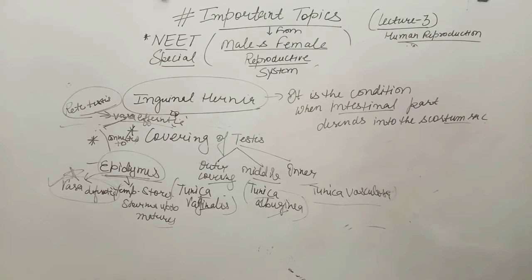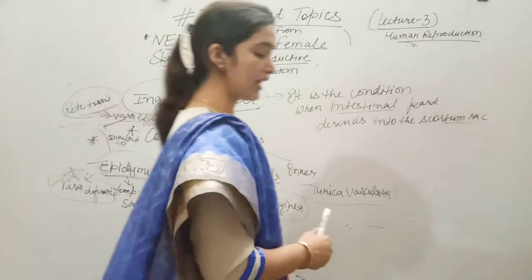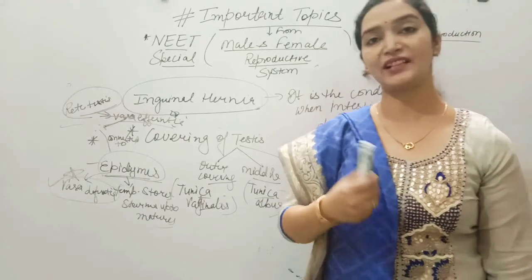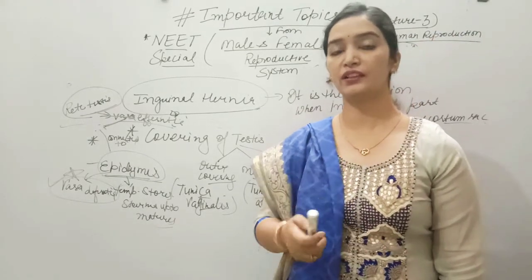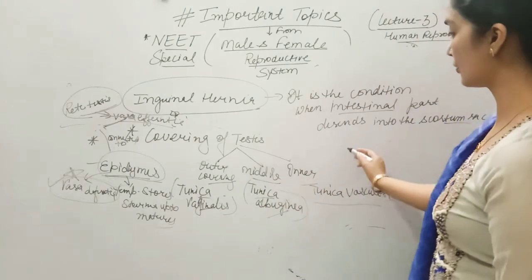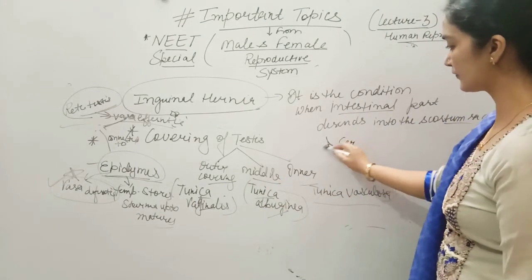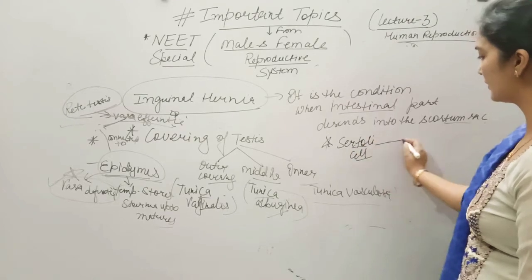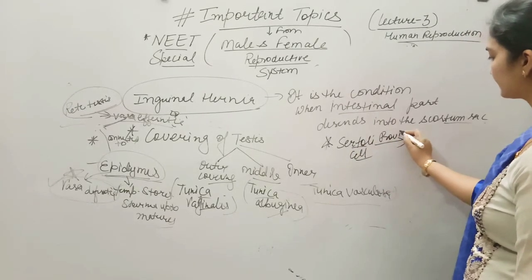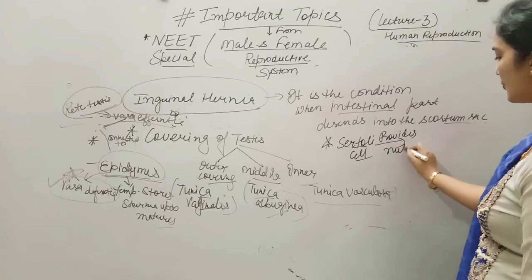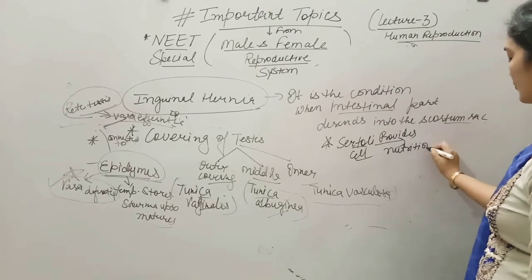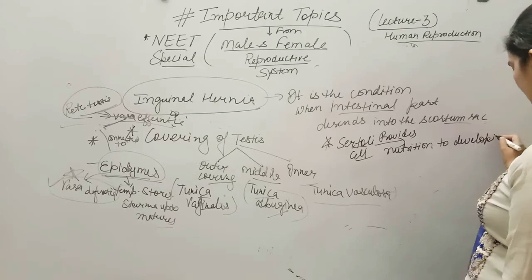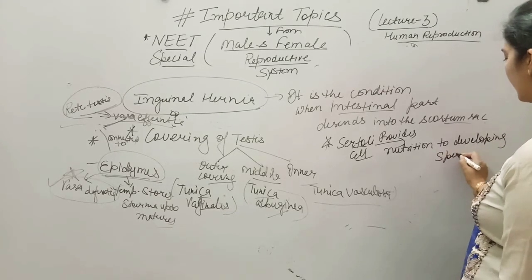We discussed in our last lecture what the special cells are that provide nutrition to the developing sperm. These are Sertoli cells. This is a very important question. Sertoli cells provide nutrition to developing sperms.